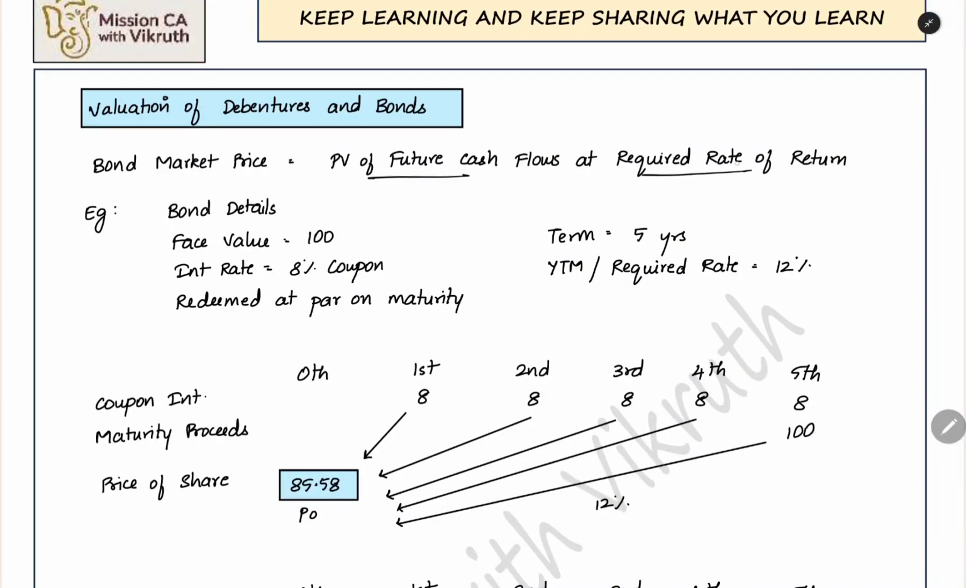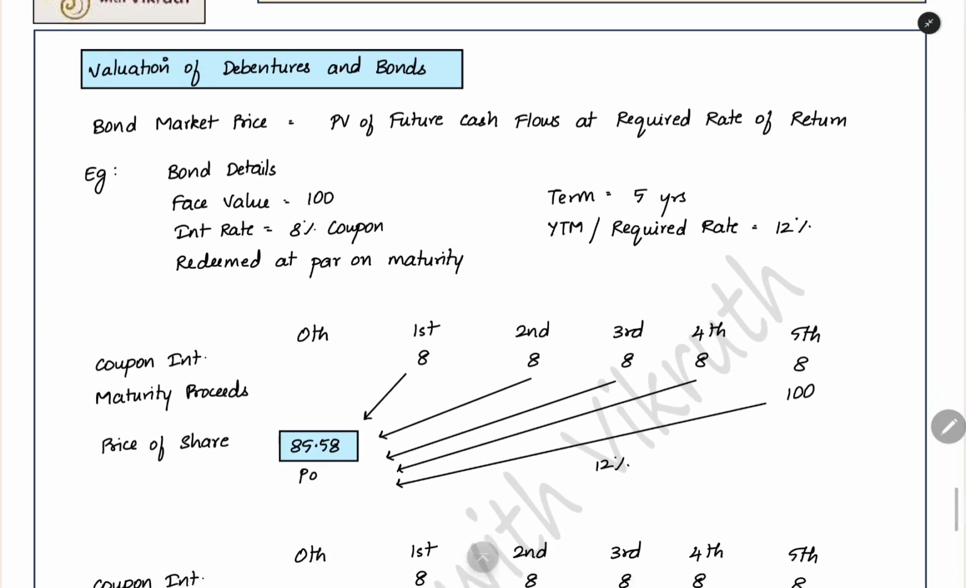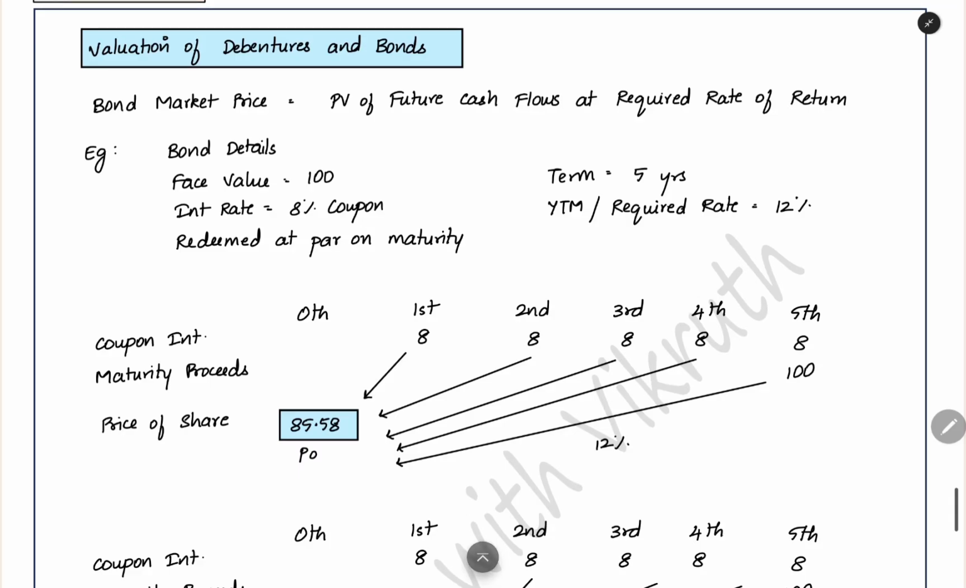Present value of future cash flow at required rate of return. That is the only thing you need to understand to bring out the market price of the debenture and bond. Now we have the bond details here. Face value is 100. 8% is the coupon interest rate. That percentage will be applied on the face value. That will be the interest you will be receiving every year.